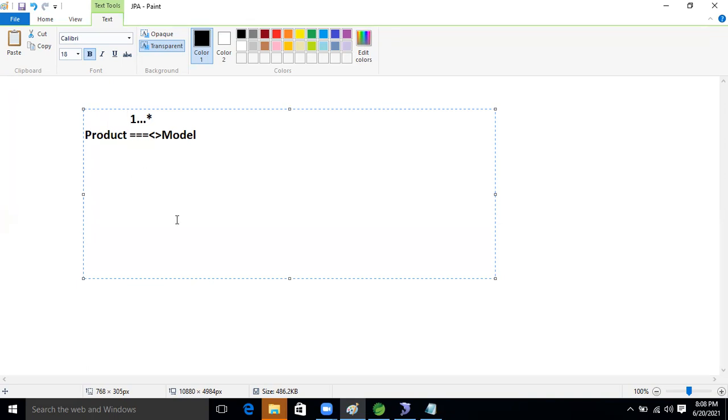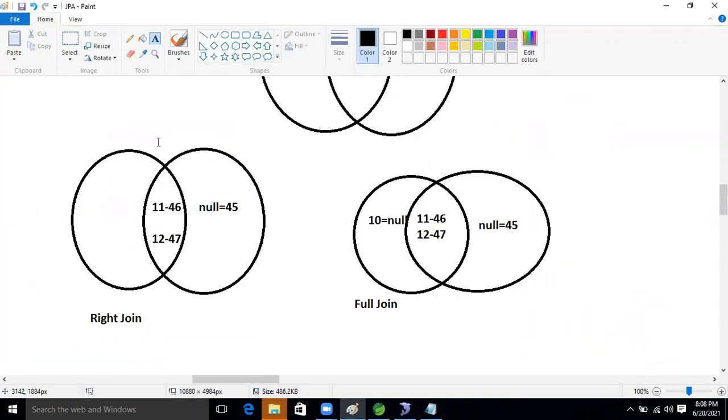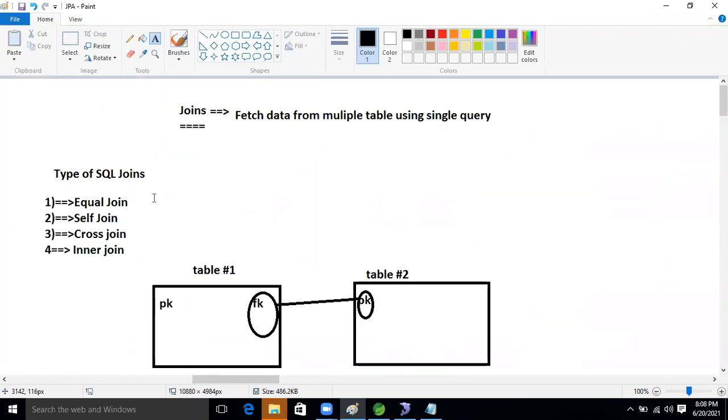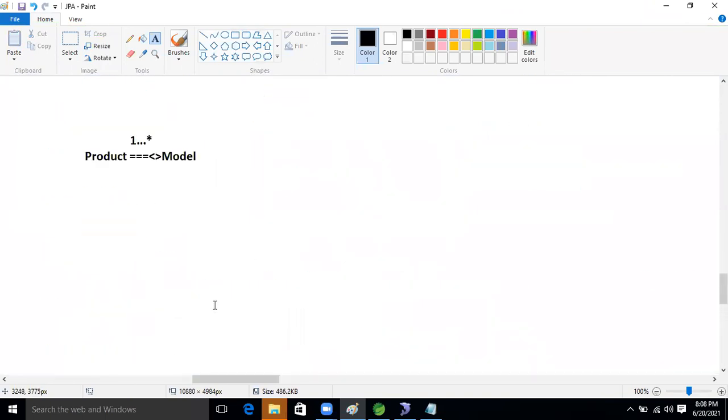You will think now only about the foreign key. Whatever relation there is, we can perform inner join, outer join, left outer join. We just need to focus on the primary key and foreign key, and join both tables. So let's see, product and model are there.